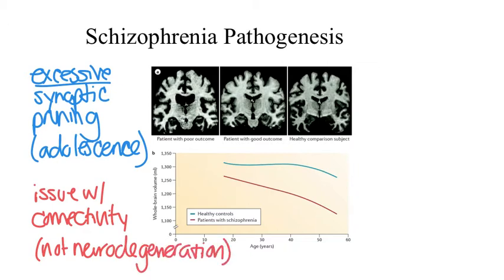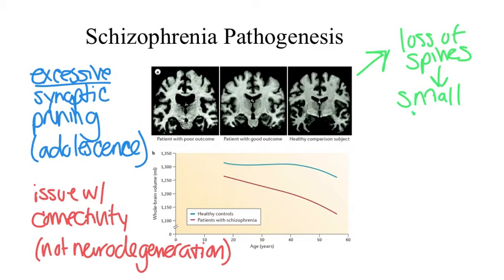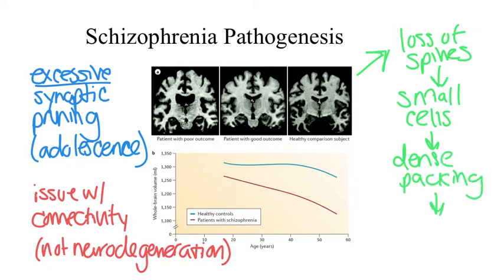One of the characteristics of schizophrenia that can be observed by neuronal imaging has to do with this excessive synaptic pruning. When you have too much synaptic pruning, you can lose dendritic arbors and spines on neurons in the brain. This leads to neurons having smaller cell bodies and being able to more densely or tightly pack within the brain. This denser cell packing leads to thinning of cerebral cortical gray matter, also known as the gray matter of the cortex.